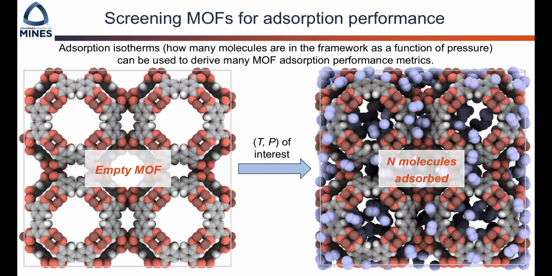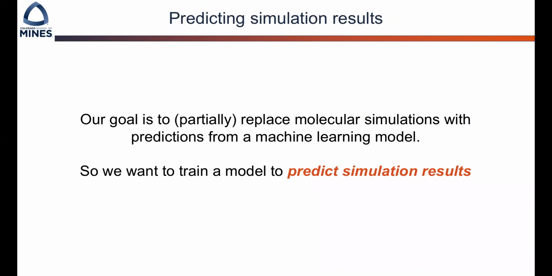A general method for screening MOFs is to measure isotherms in a large number of structures, derive the relevant performance metrics, and select the top performers for further analysis. The more MOFs we can screen, the more likely we are to identify the best ones. So we can do this screening experimentally, but this is expensive and can take days to weeks for a single MOF. We can also calculate adsorption isotherms using Monte Carlo simulations, but this requires supercomputing resources and still takes hours to days. However, a machine learning model, once it is trained, can make accurate predictions of adsorption isotherms in fractions of a second on a laptop or phone.